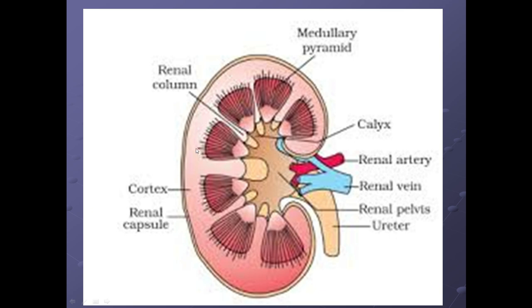They are arch-like, and renal columns extend in between these arches. These are the renal columns, also known as Bertin column or column of Bertin. These are connective tissue extensions, and they radiate downwards from the cortex through the medulla. Together, the pyramids and the renal columns are taken as kidney lobes.